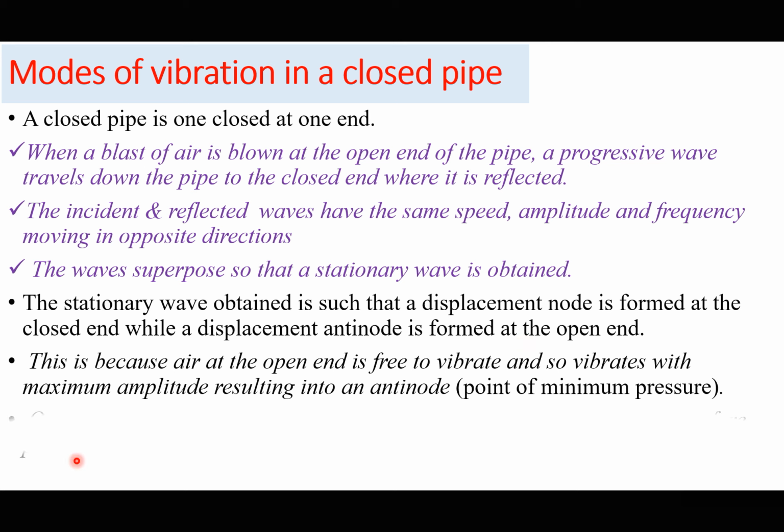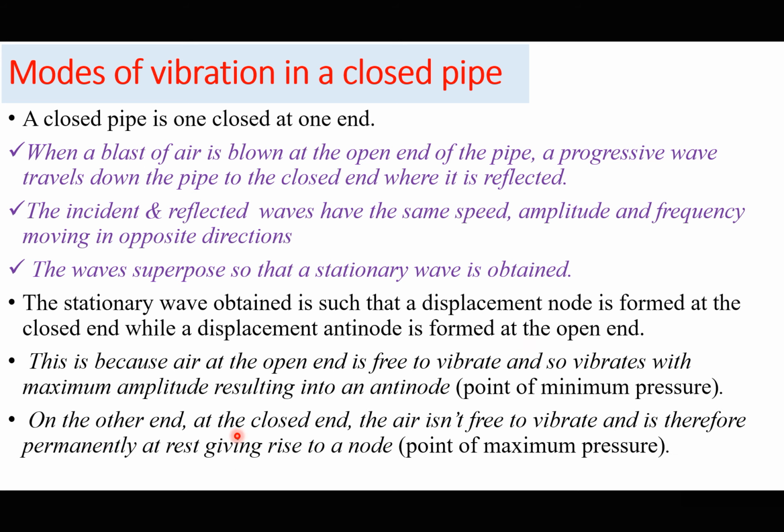But on the other end, the closed end, the air isn't free to vibrate and is therefore permanently at rest, giving rise to a node, or a point of maximum pressure. So a node corresponds to a point of maximum pressure. In other words, it is where air particles are under maximum pressure, and an antinode corresponds to a point where the air particles are under minimum pressure, so they are free to vibrate with maximum amplitude.